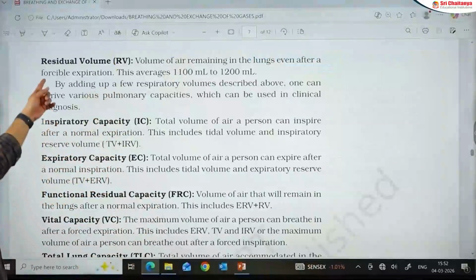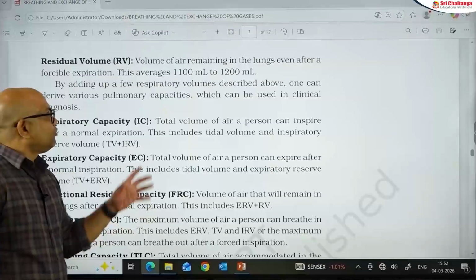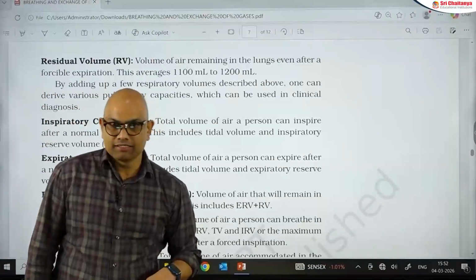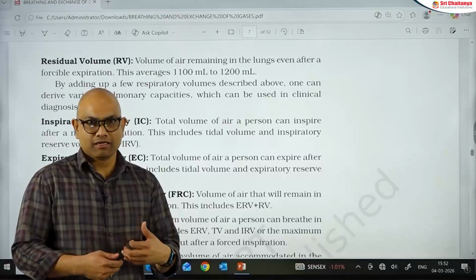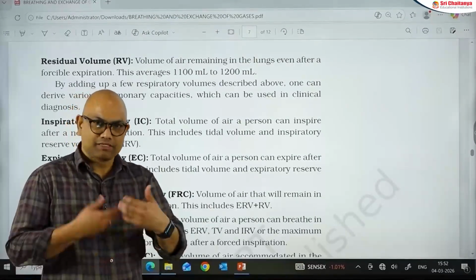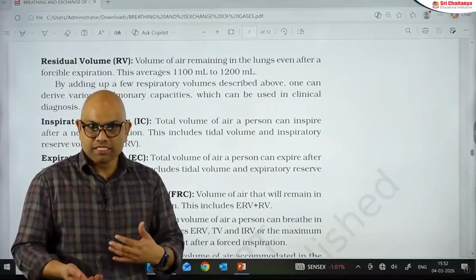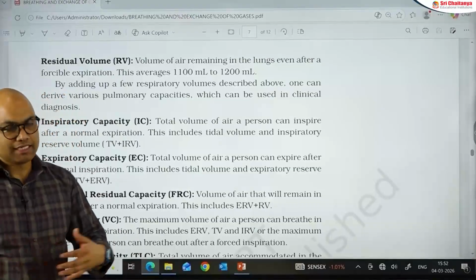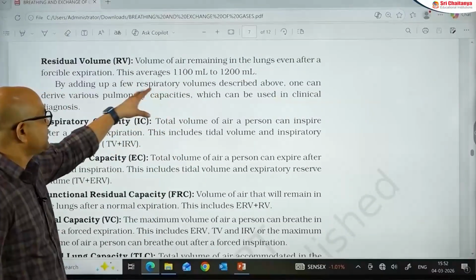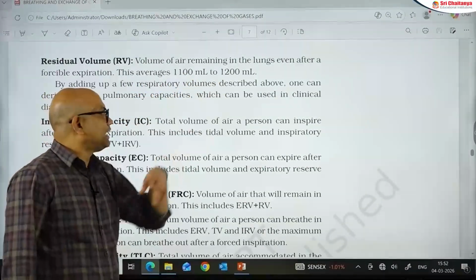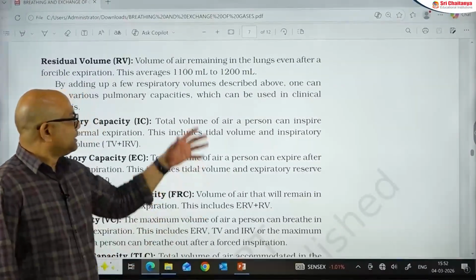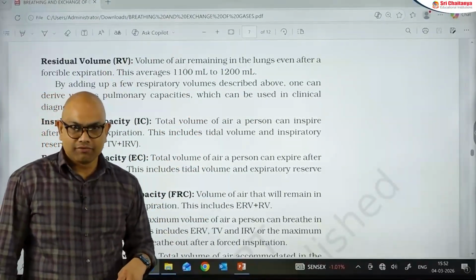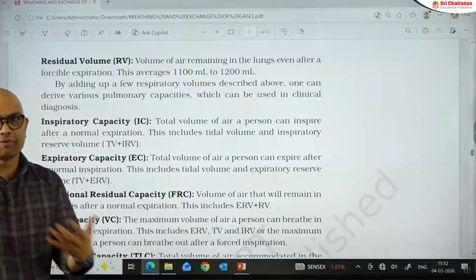The next volume is residual volume. Residual volume is the volume of air remaining in the lungs even after forcible expiration. So, after performing ERV, that means sending the air out by force, if any air still remains in the lungs, that is said to be residual volume. It averages around 1100 ml to 1200 ml. And by adding a few of the respiratory volumes described above, we can derive respiratory capacities. Let's talk about the respiratory capacities now.